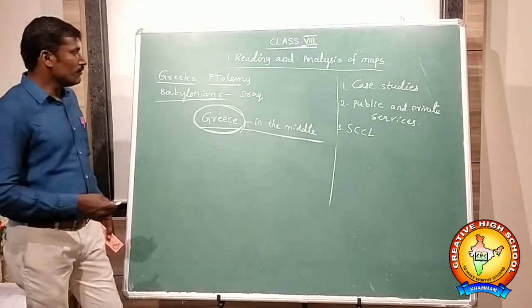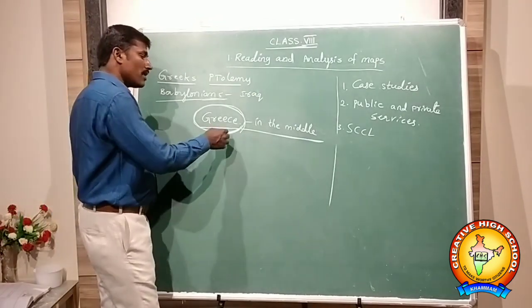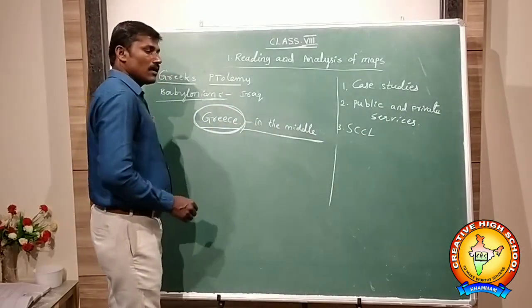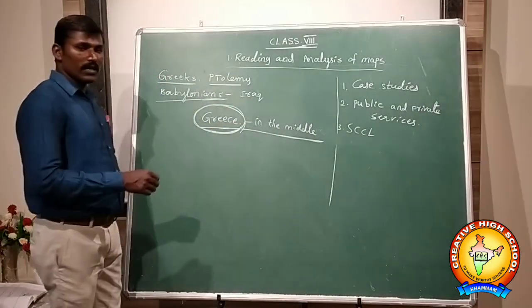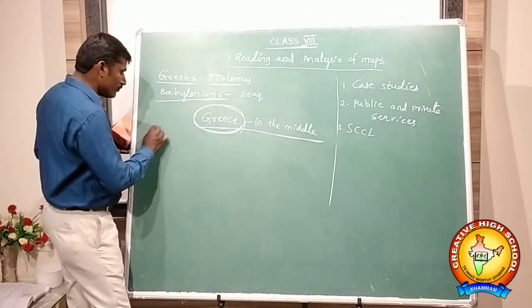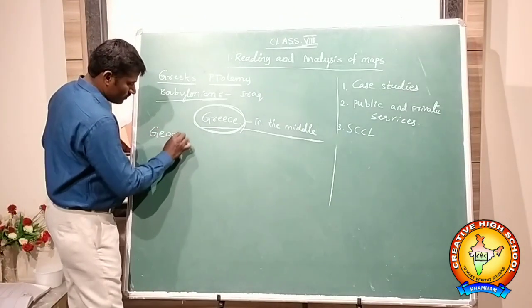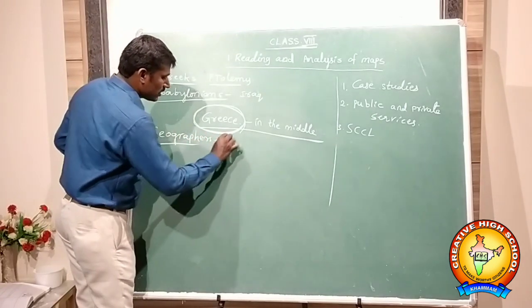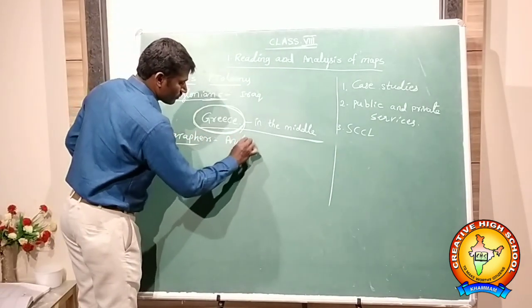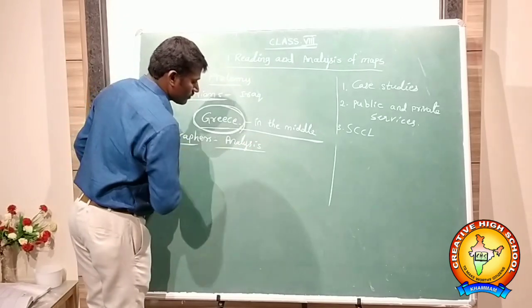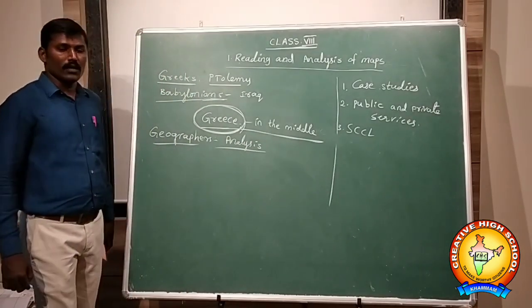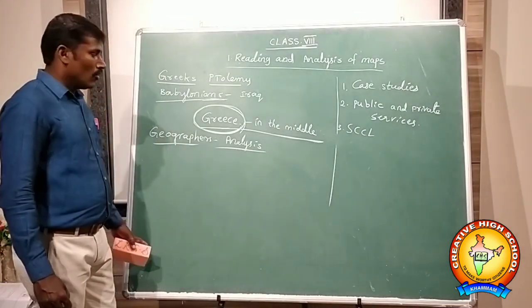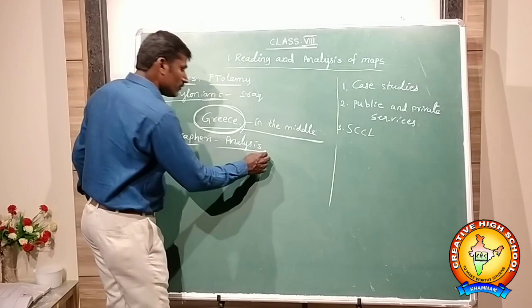Here they made different kinds of maps. After making these maps, some people, historians and geographers, started analyzing these maps.